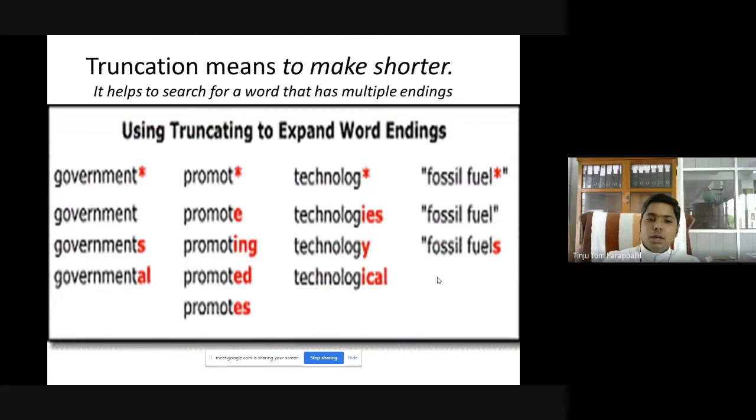If you want to have the results of promote, promoting, promoted, etc., you have to put truncation, that is promote, and then an asterisk sign to be included in the search box. That is called truncation. It helps you search for a word that has multiple endings. If a word has multiple endings, you have to include truncation, that is an asterisk sign at the end of the word.